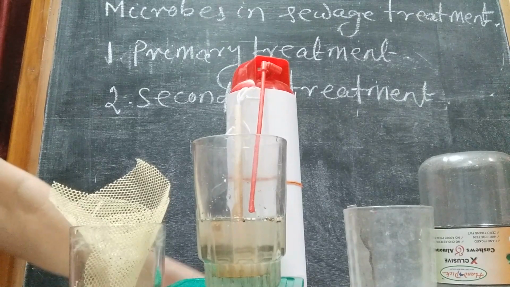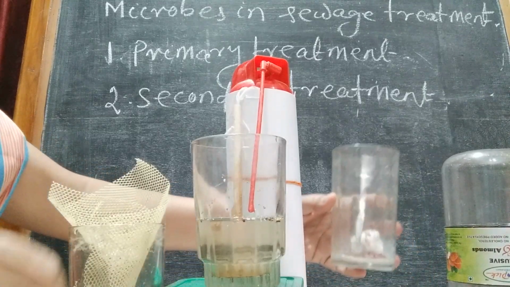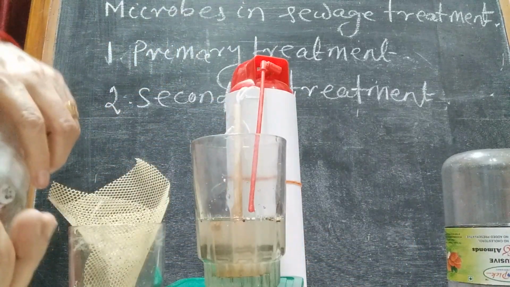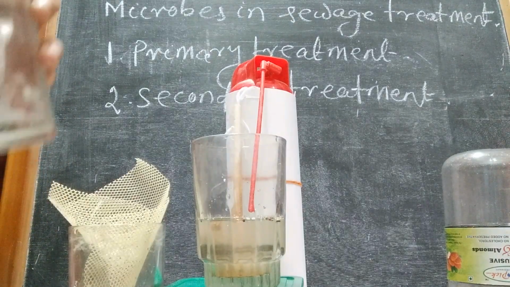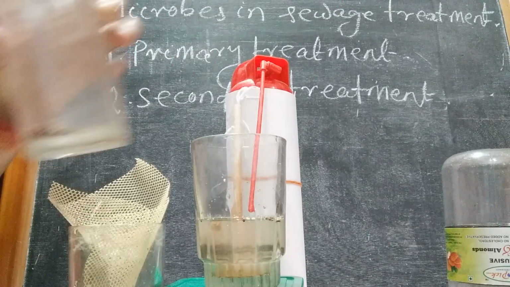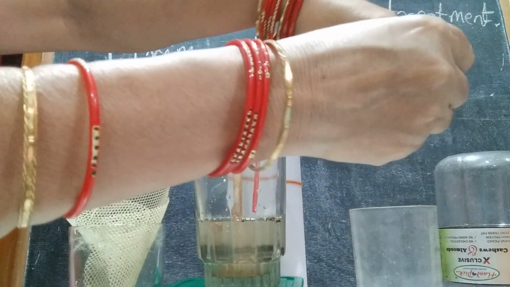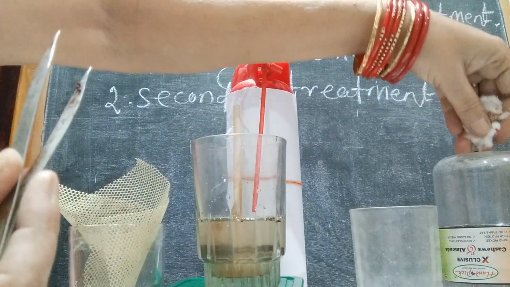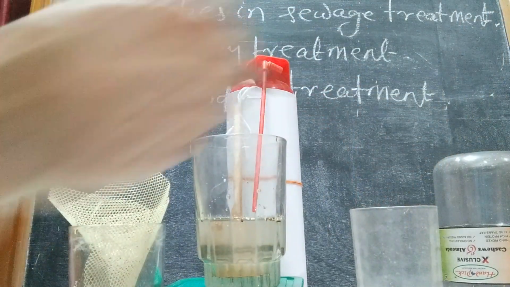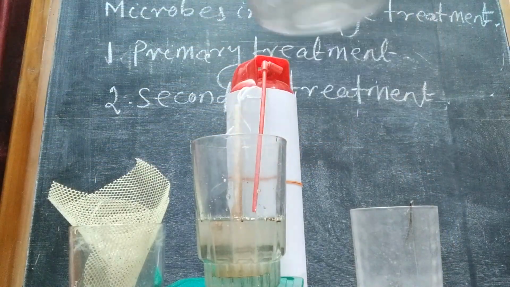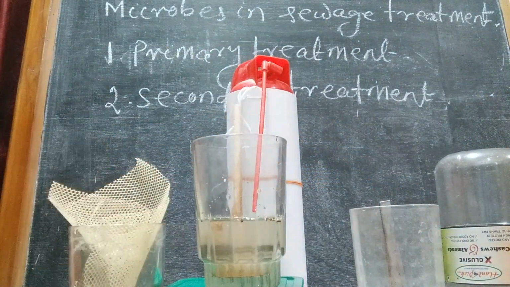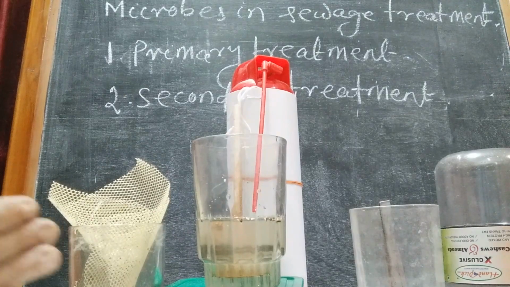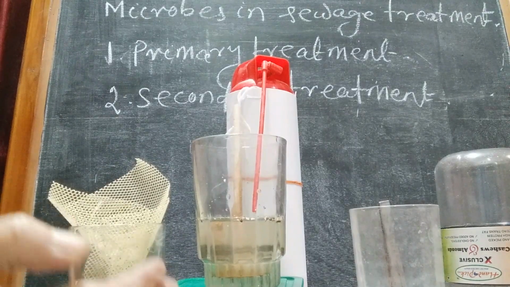What will they do? They will consume these flocks. The flocks will be consumed by the anaerobic bacteria, and they will produce methane, carbon dioxide, and hydrogen sulfide.